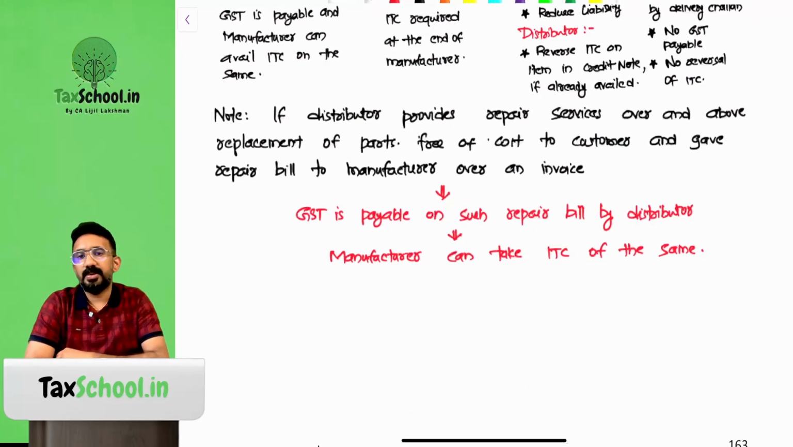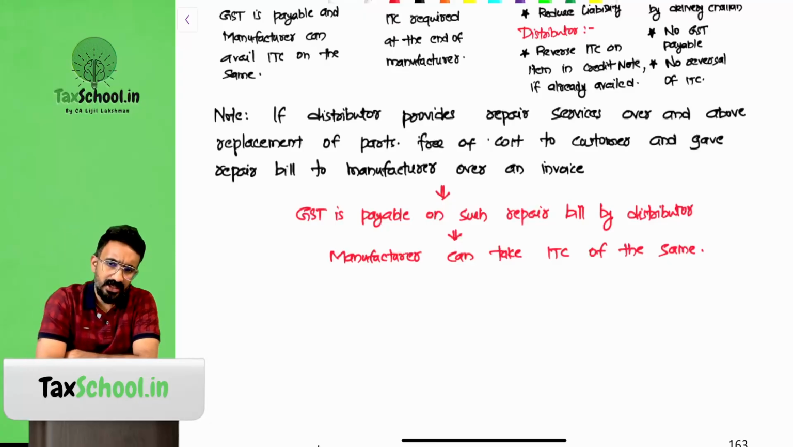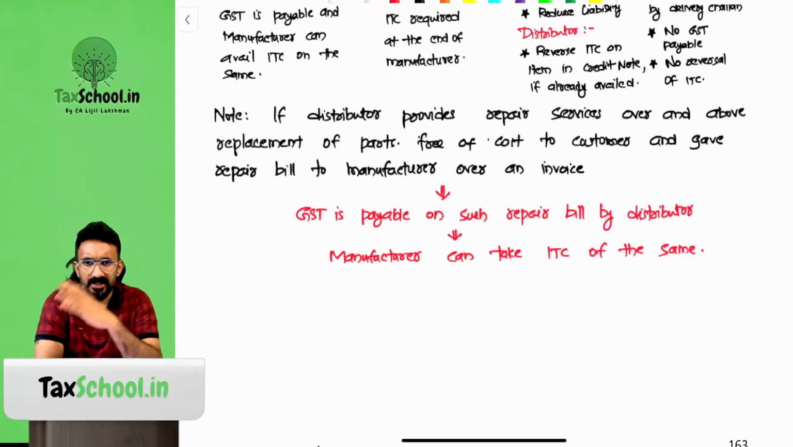Apart from replacing the part, sometimes what happens? The distributor will also provide repair services, and the service will be given to the manufacturer. Will that be subject to GST? Yes. If the manufacturer is given the bill, it is like the first one. There they gave the bill for parts. This time they are giving the bill for services, plus GST will be there, and the manufacturer will take the input tax credit on the same. So this is a long circular that you have. I know you have to carefully read and understand this model. If you have any doubts, you can ask on the Telegram group.